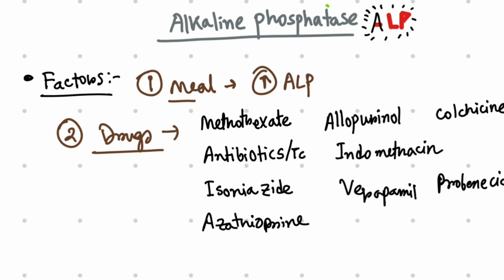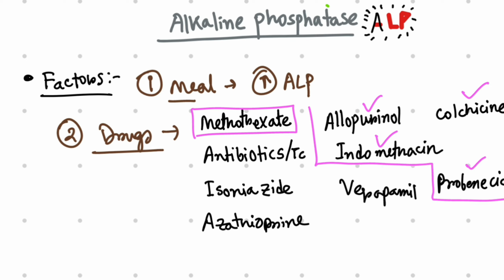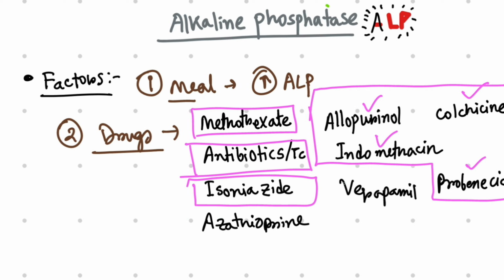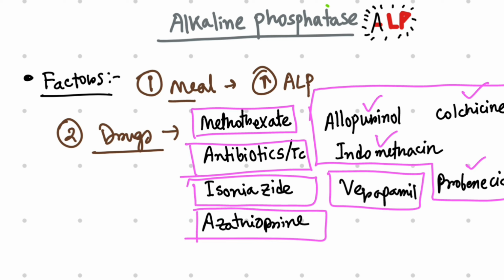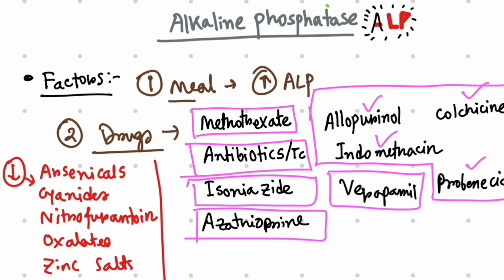Some examples are methotrexate, allopurinol, colchicine, indomethacin, probenecid, these drugs which are used in gout usually, then antibiotics including tetracyclines, isoniazid, an antitubercular drug, and verapamil, azathioprine. So these are some drugs which can cause a rise in the alkaline phosphatase levels. There are some drugs which can cause a decrease in the level of alkaline phosphatase also, like arsenicals, cyanides, nitrofurantoin, which is used in UTI, then oxalates and zinc salts. These drugs can cause decreased alkaline phosphatase level in the blood.